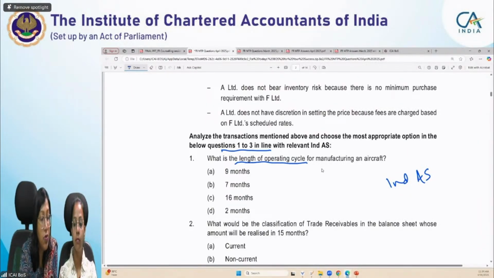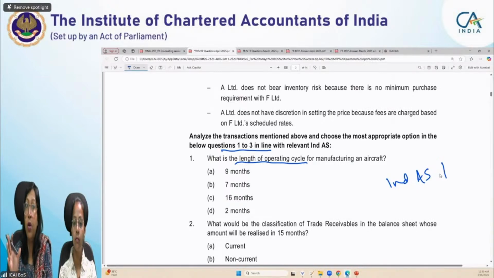It relates to, I want an answer from you all students. By going through this length of operating cycle, what comes to your mind? Ind AS 1, ma'am. Yes, Ind AS 1. Operating cycle is basically used to classify any asset or liability into current and non-current. So it will be Ind AS 1.